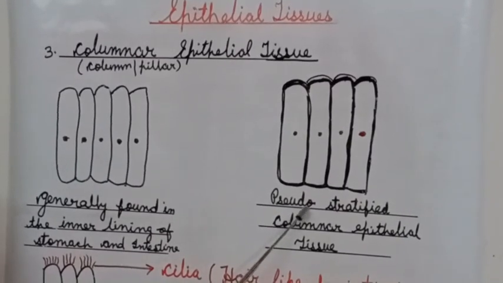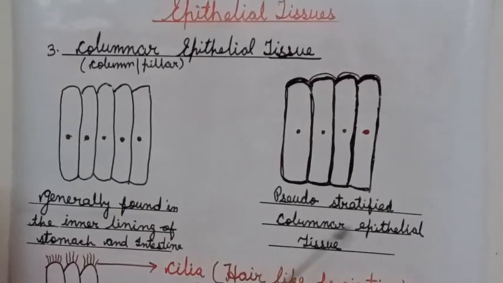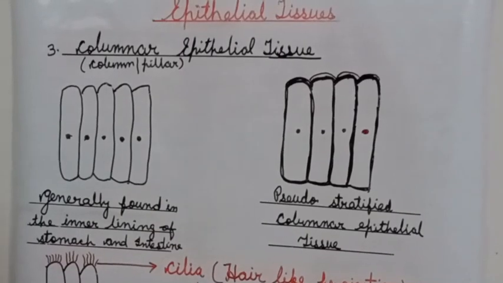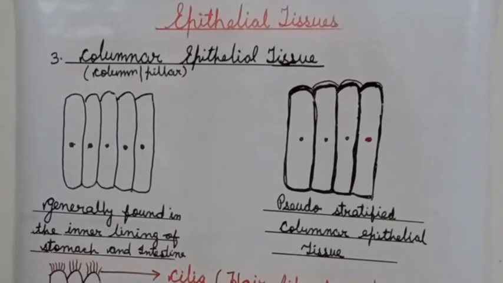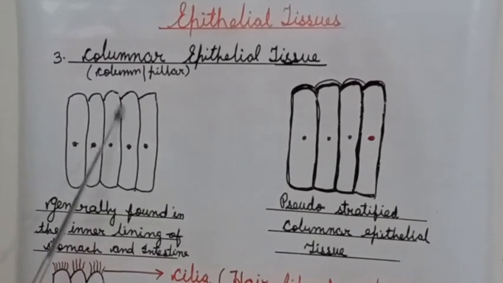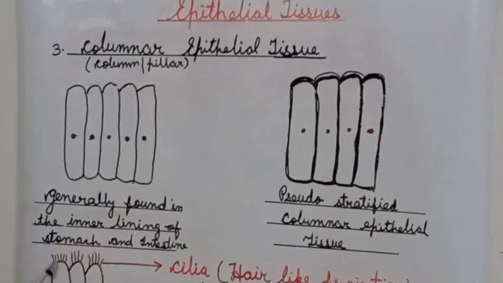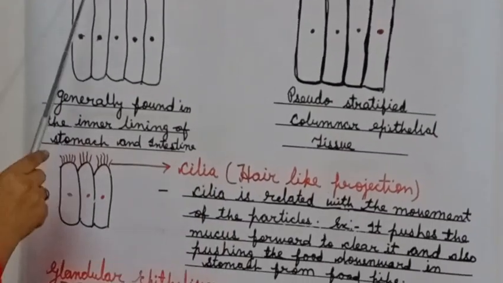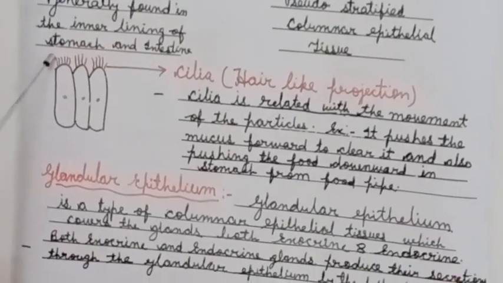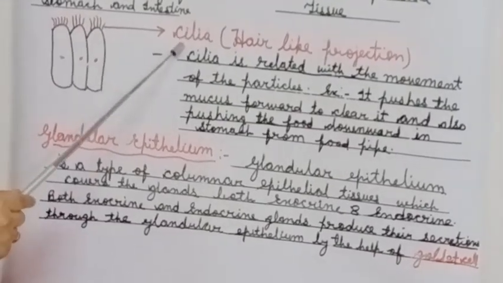This type of tissue is called pseudo-stratified columnar epithelial tissue, where pseudo means false. Sometimes in certain regions only, there are hair-like projections formed, which are known as cilia.